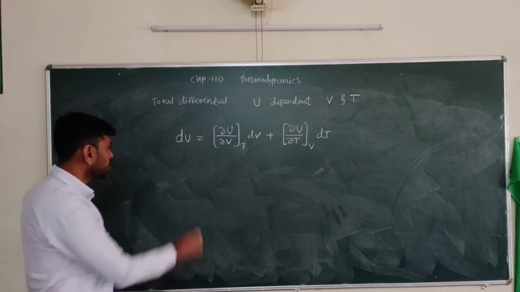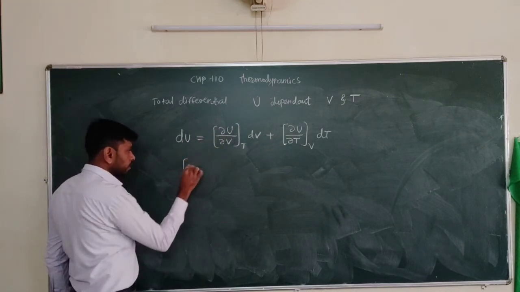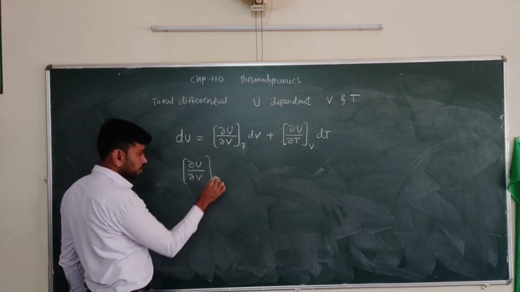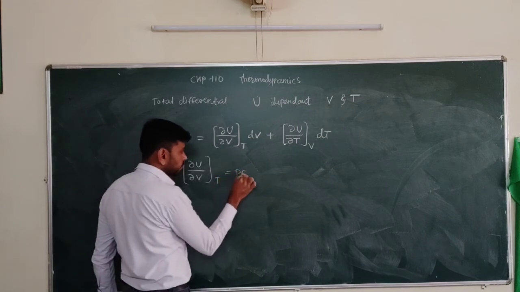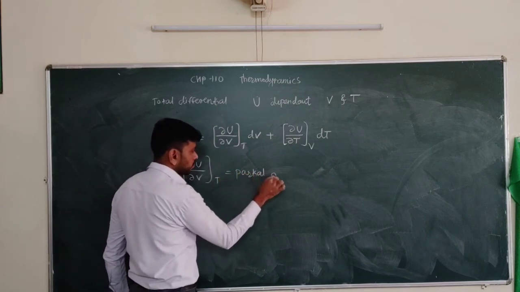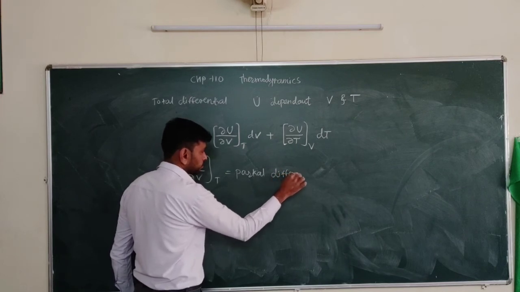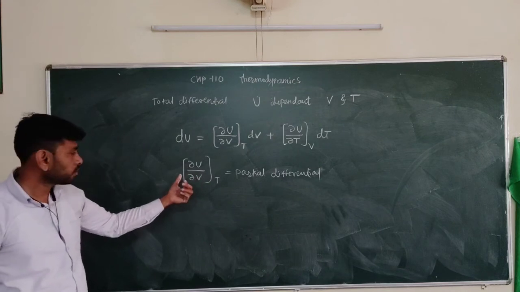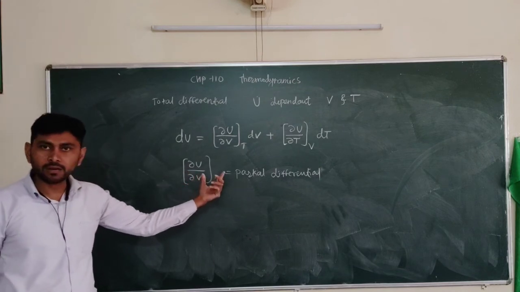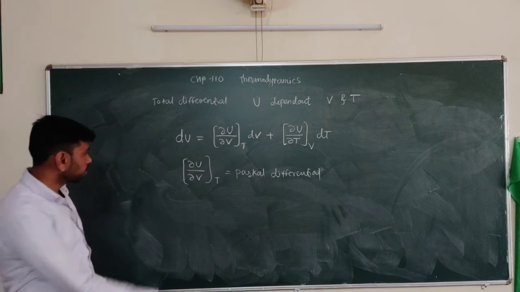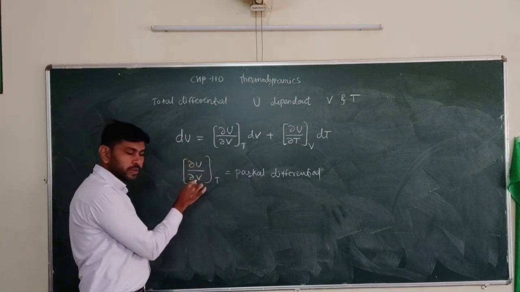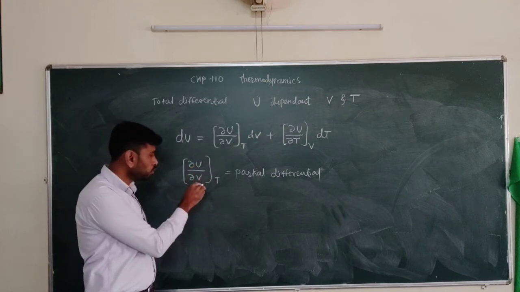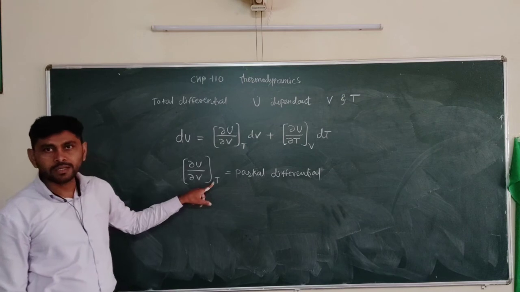Now the quantity delta U by delta V at constant T is called the partial differential with respect to V at constant temperature. It means the internal energy changes with respect to volume at constant temperature.